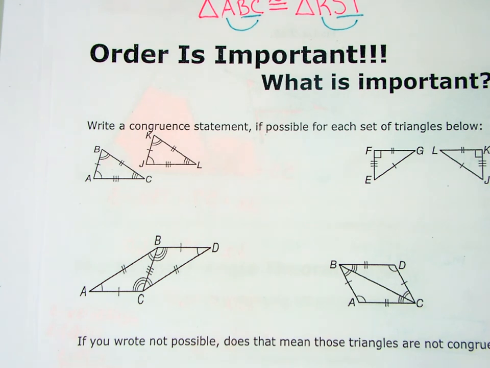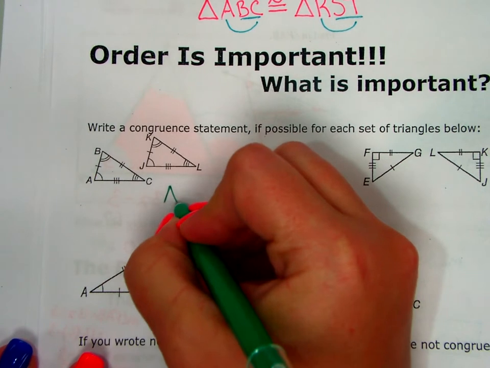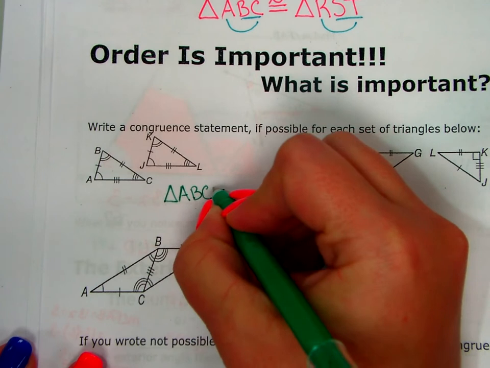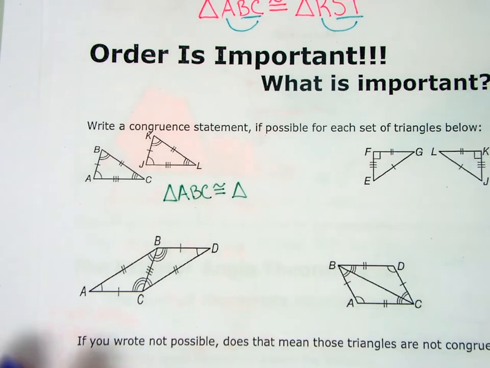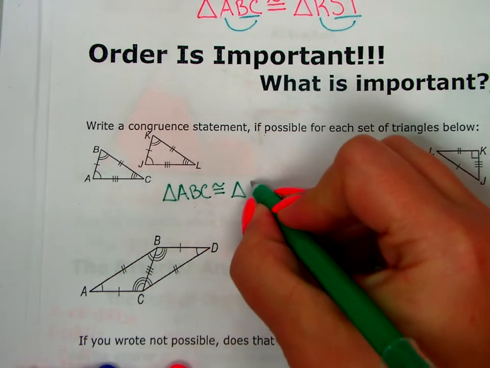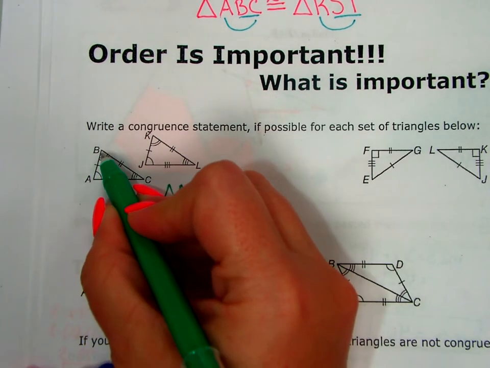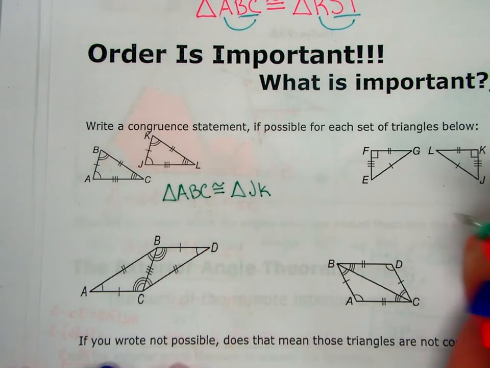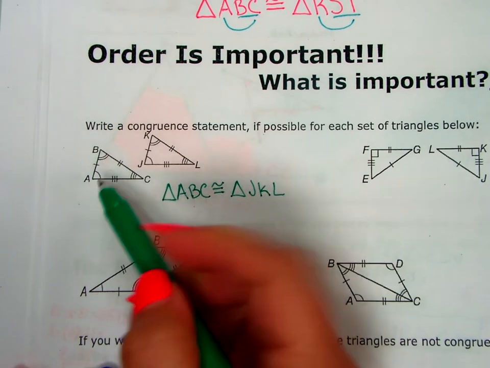When I look at my first two triangles, can I show all three angles match and all three sides match? Yes. So I can write a congruent statement. I get to pick the order for the first triangle, and because I'm boring, I'm just going to go with ABC. Is congruent to triangle. So if I started at A, where am I going to start in the next one? J. And then from A, I went across to B. Where am I going to go from this one? K. And then I'm going to end up at L.